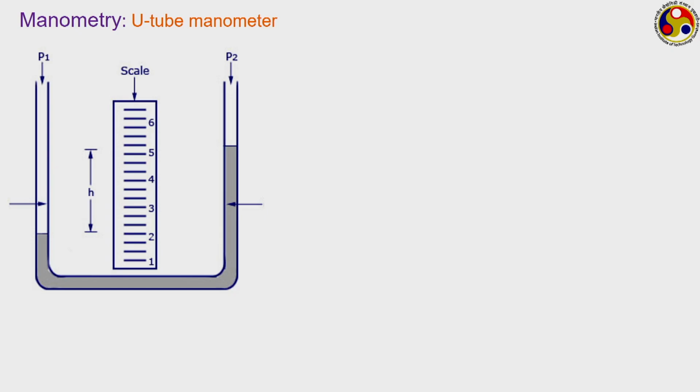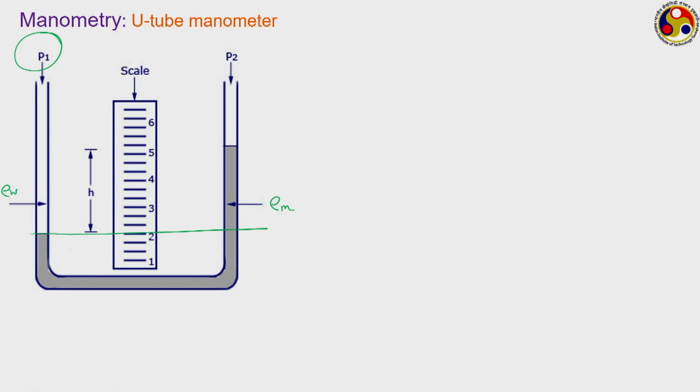The scale can be calibrated like this: height h can be directly calibrated in terms of any unit of pressure, bar or psi or mercury column, whatever we want, and accordingly we get a pressure measurement. So, if we take this level along which we want to measure and do a force balance, let us say rho W is the density of the working fluid connected to this pressure P1, and rho M is the density of the manometric fluid.